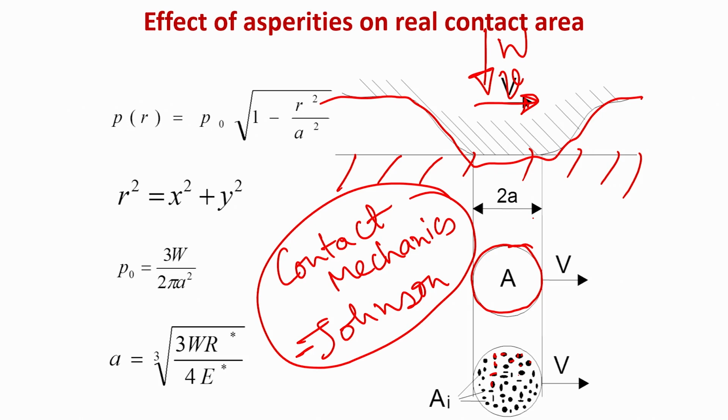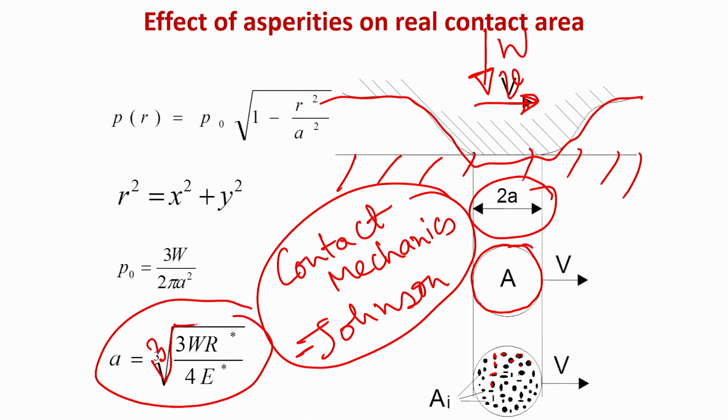Now, how to find out the contact radius a? Suppose this is 2a, a is nothing but the cube root of 3 W R star divided by 4 E star. So, this E star value you can find out by this formula: 1 by E star is equal to (1 minus nu 1 squared) by E 1 plus (1 minus nu 2 squared) by E 2.